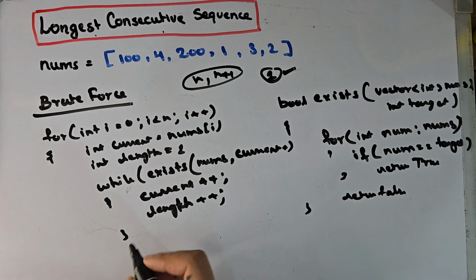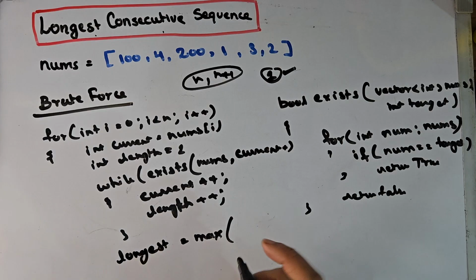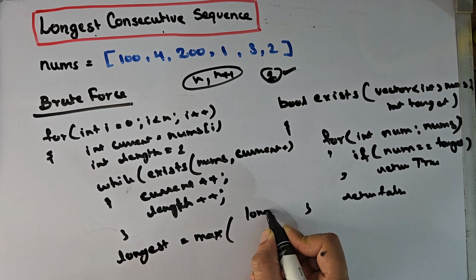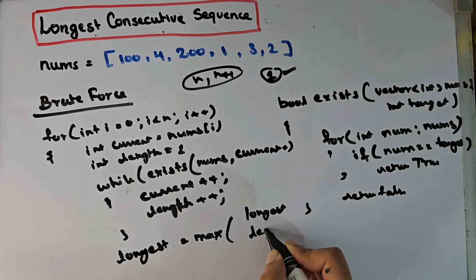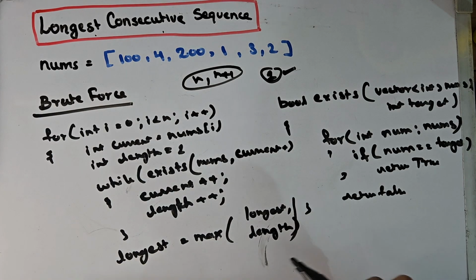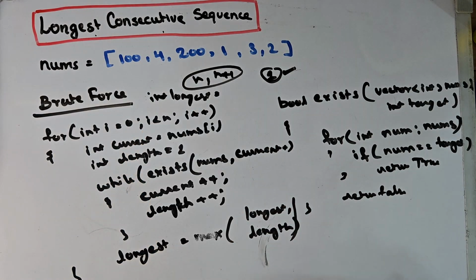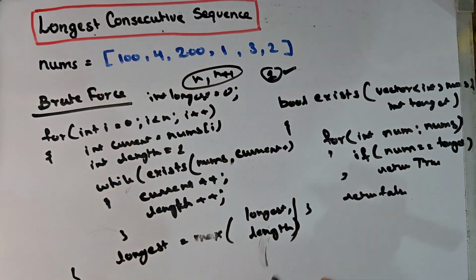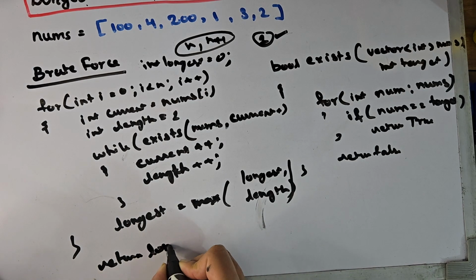After completion of this loop, we will keep longest in a variable, and longest is the maximum of whatever was the previous longest and the length from this loop. At last we will return longest. The longest is an integer variable. Let's give it an initial value of 0. At last we will return longest.